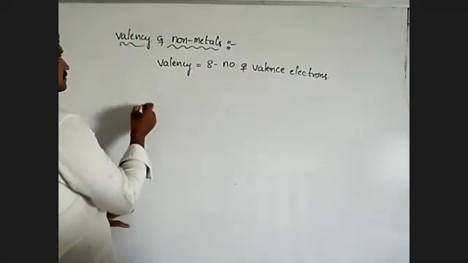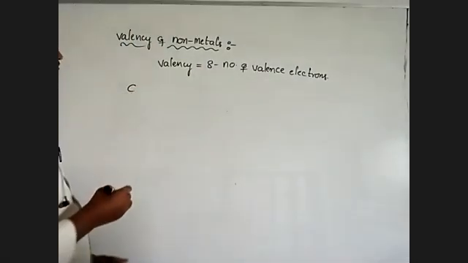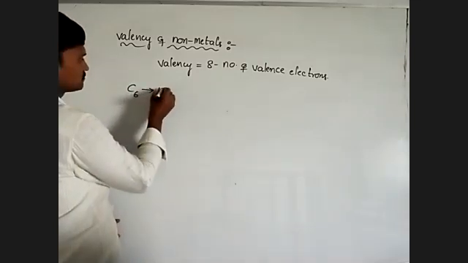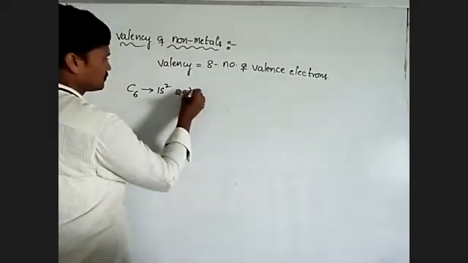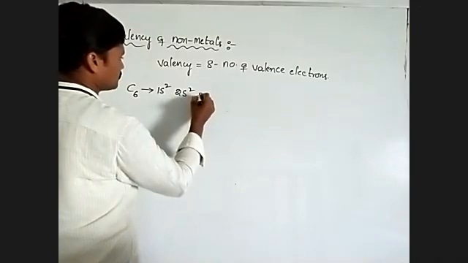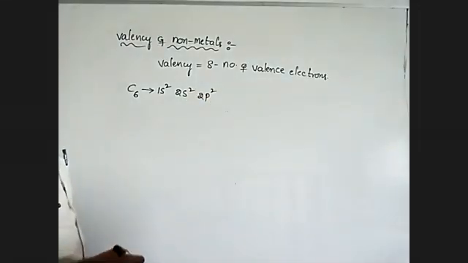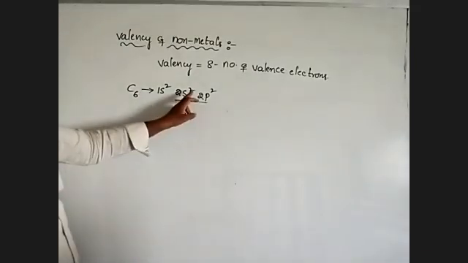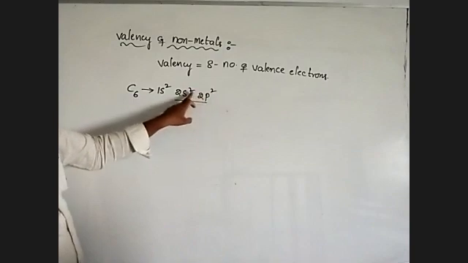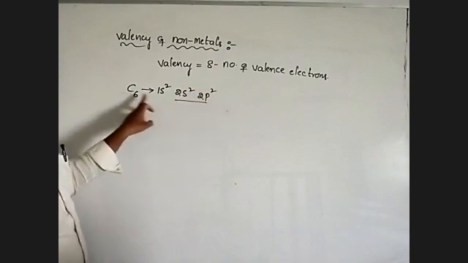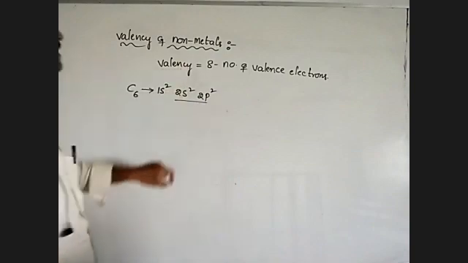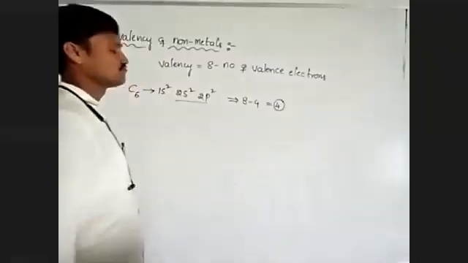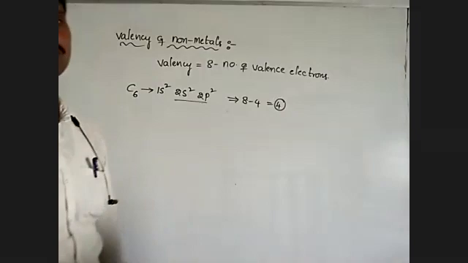Let us take the non-metal carbon, atomic number 6. Here 1s2, 2s2 and 2p2. This is the valence shell. There are 4 electrons present, so the number of valence electrons in carbon is 4. What is the valency here? 8 minus 4, that is equal to 4. Carbon valency is 4.